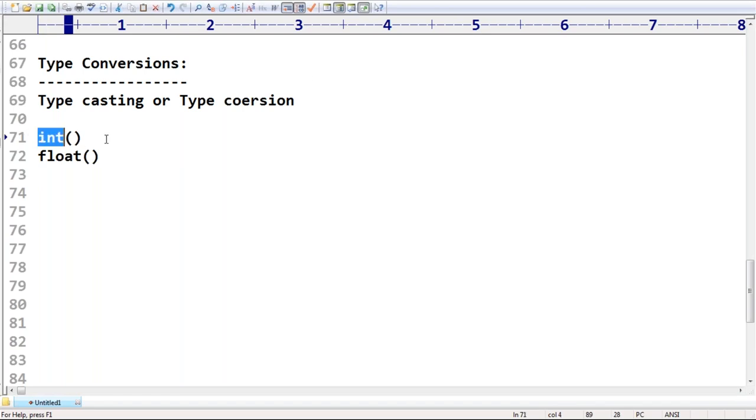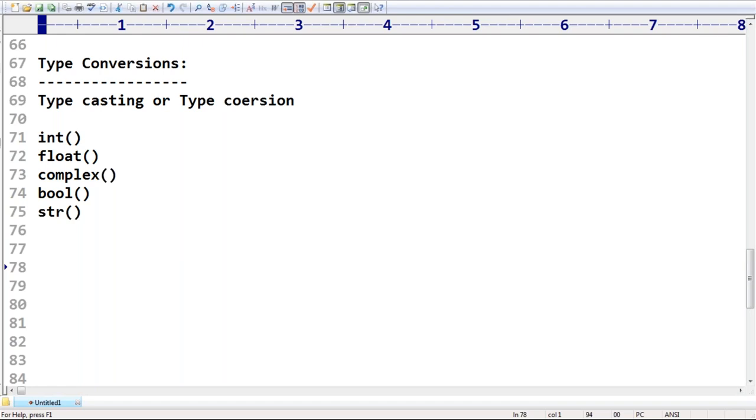To convert any other type to int, we have to go for int. Float is another data type; to convert any other type to float, we go for float. Complex is one type; to convert any other type to complex, we go for complex. Next, bool is another type, and str is another type.